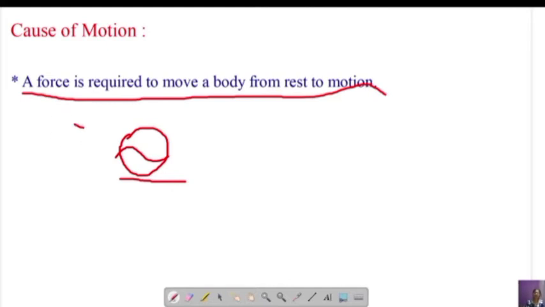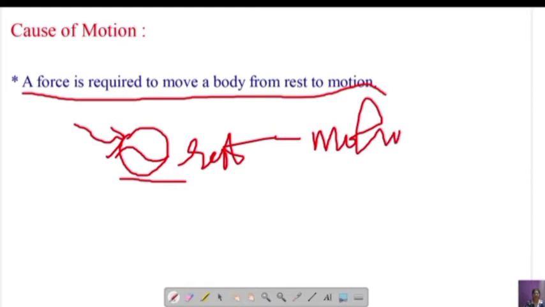Now if you apply a force with your hand, then you can pick the ball and throw it. So you have to apply force, right? This object was at rest and started to be in motion. So it has changed its position from rest to motion. So for this object to go from rest to motion, you should apply force. So that is the first point. So what is the cause of motion? The cause of motion is force.